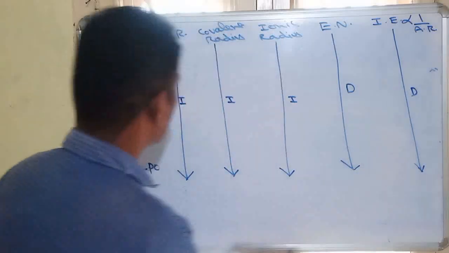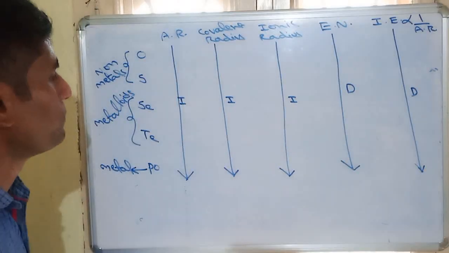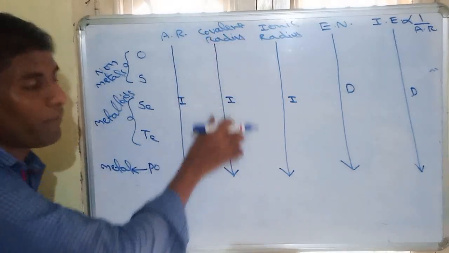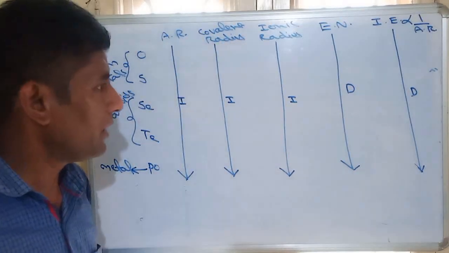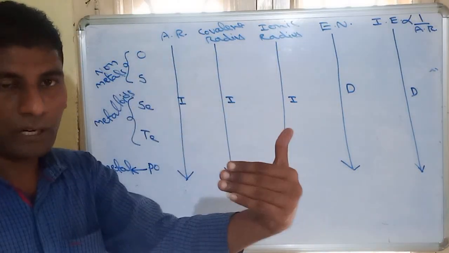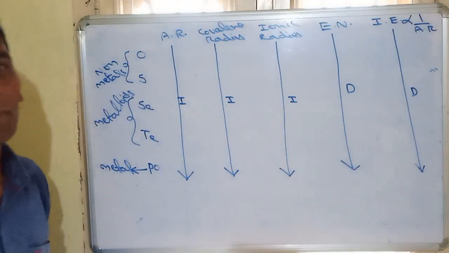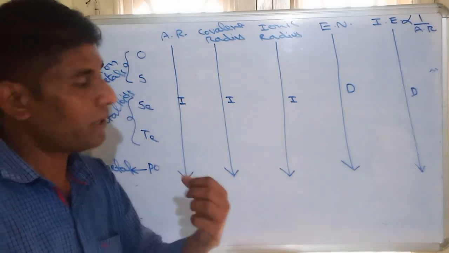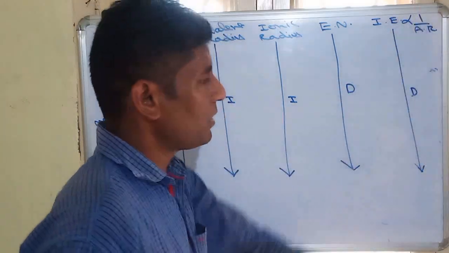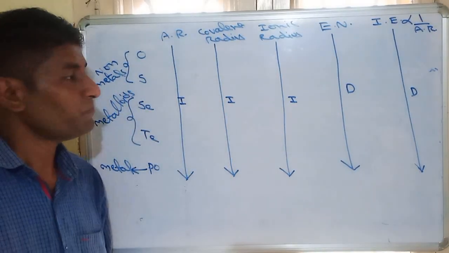These are some physical properties: atomic radius, covalent radius, ionic radius. All of them are simply size. Atomic radius is the size of one atom. Covalent radius, between two atoms, is half of the bond length. Ionic radius is the size after elements lose or gain electrons. Electronegativity is the tendency of accepting electrons. A small atom has a strong tendency, whereas a large atom has a small tendency. Ionization energy is inversely proportional to atomic radius. So all of you write this note.